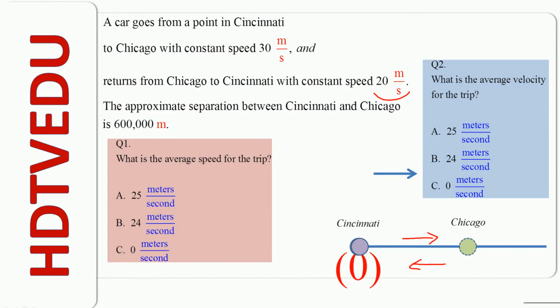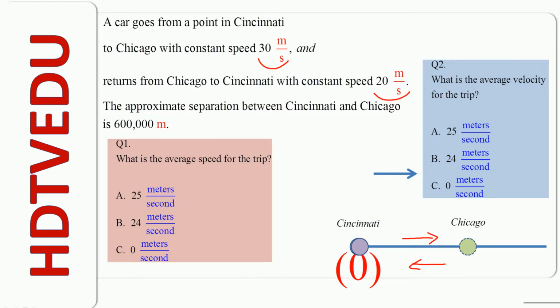You're going from Cincinnati to Chicago at 30 meters per second. On the way back, you are coming with a speed of 20 meters per second. The total distance is 600,000 meters one way and 600,000 meters returning. What is the average speed for the trip?